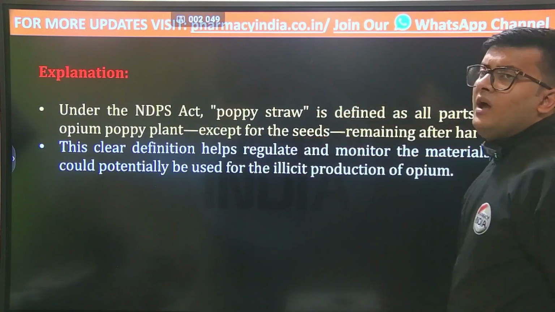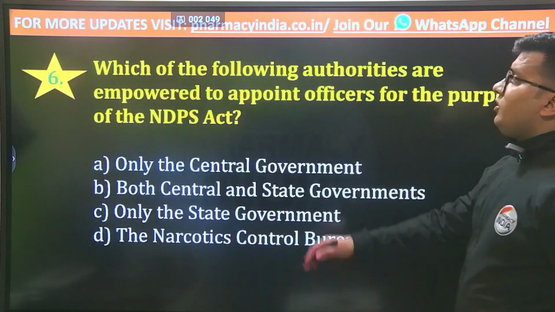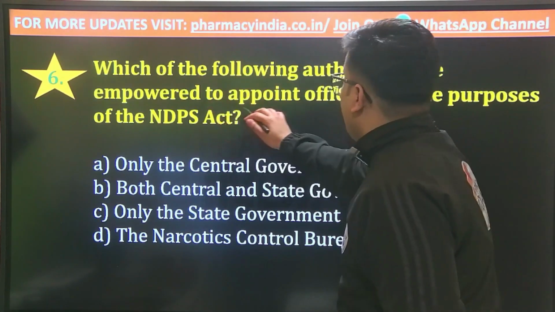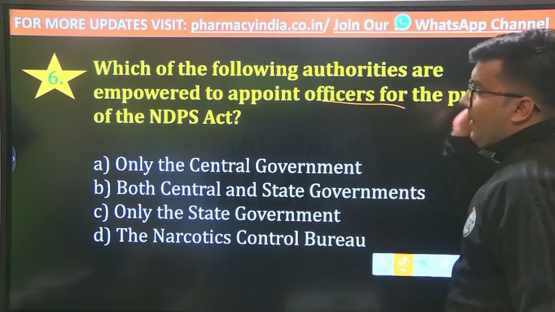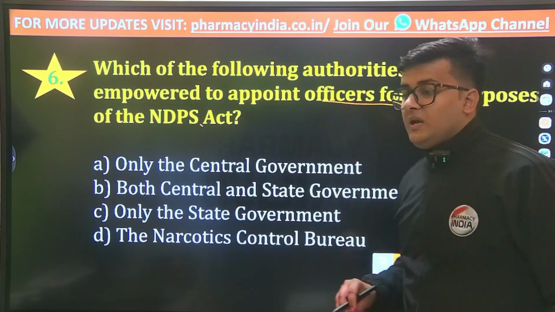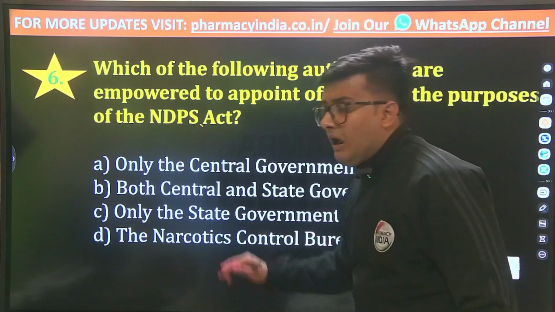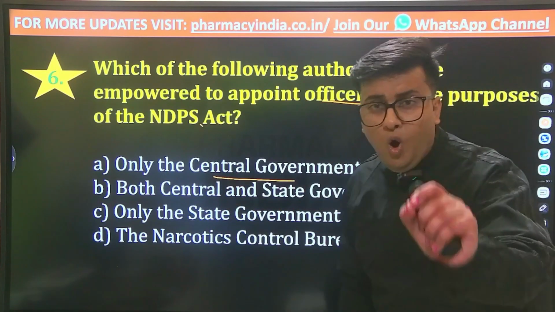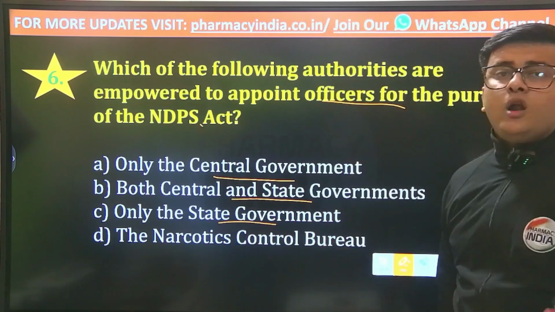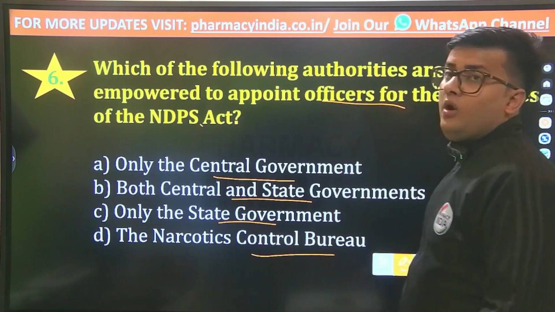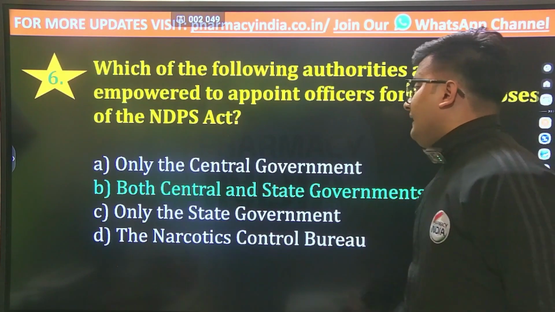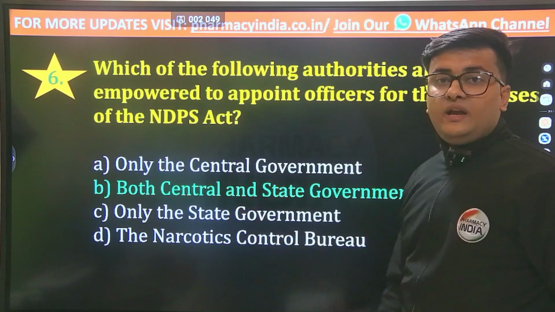of opium. The next question is: which of the following authorities are empowered to appoint officers for the purpose of this particular act, that is Narcotic Drugs and Psychotropic Substances Act? And the options are only the central government, both central and state government, only the state government, or the Narcotics Control Bureau. And the correct answer is both central and state governments.